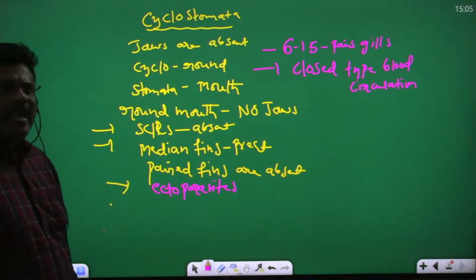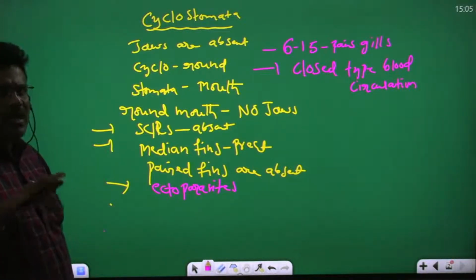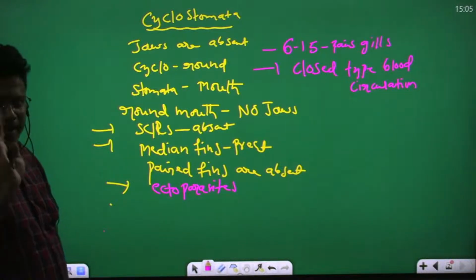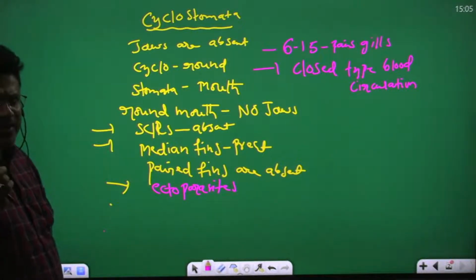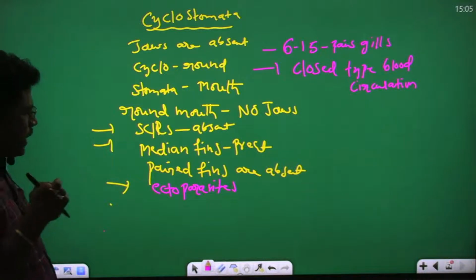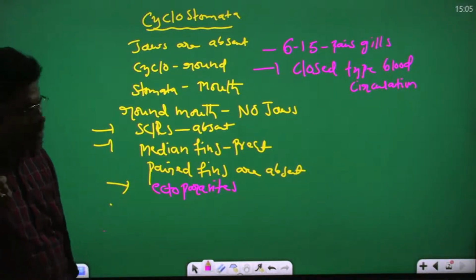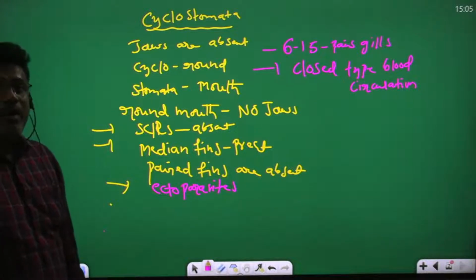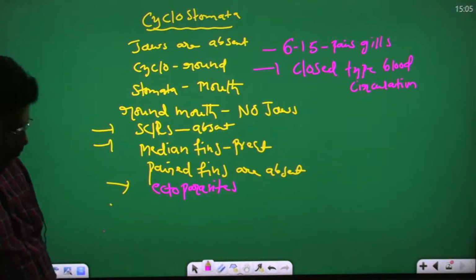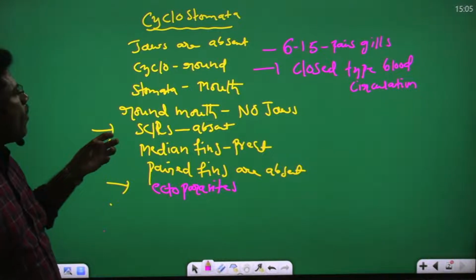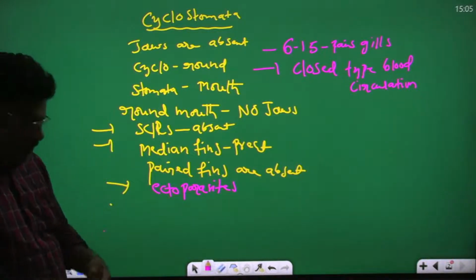On the body, scales are absent. Body is not covered by scales. Median fins present, paired fins are absent. These are ectoparasites. 6 to 15 pairs of gills present. Closed type of blood circulation occurs. Yes, these are the common points of cyclostomata.